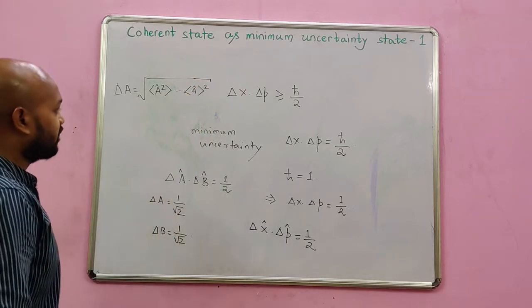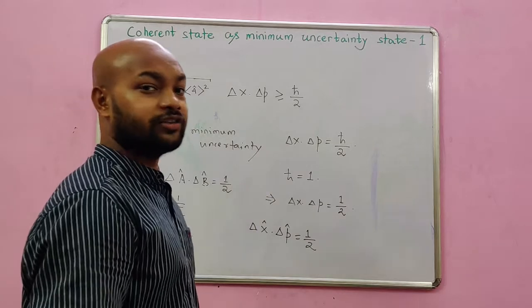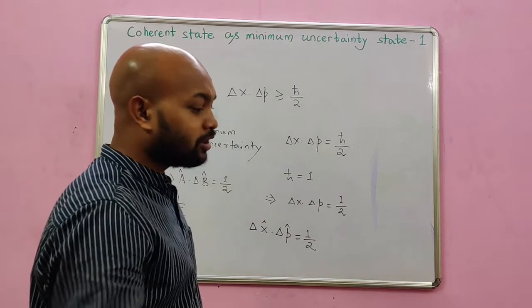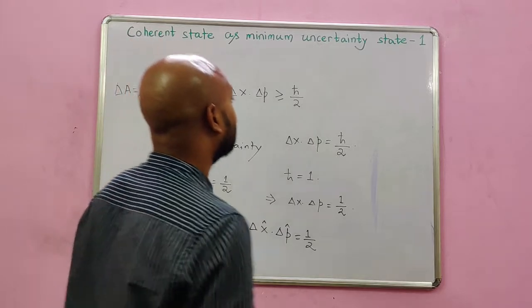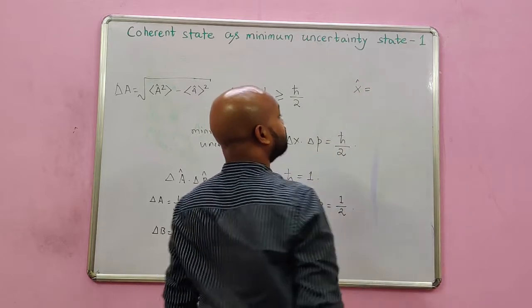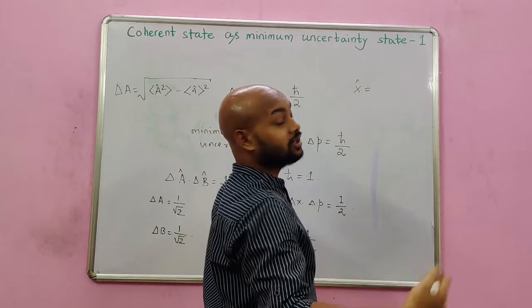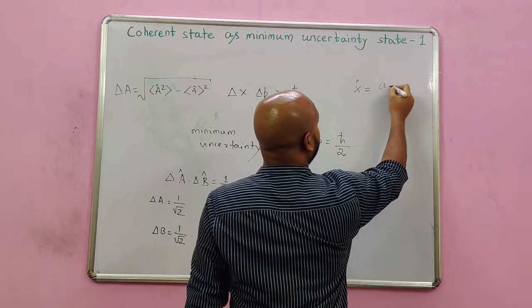Similarly for delta B. In case of the coherent state, the x and p could be something like the electric field and magnetic field, and they could be expressed in terms of the creation and annihilation operators in the following way.